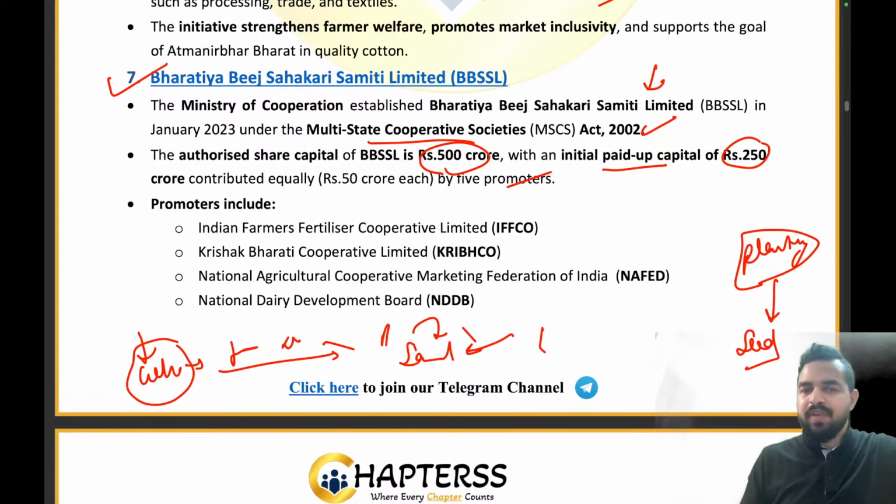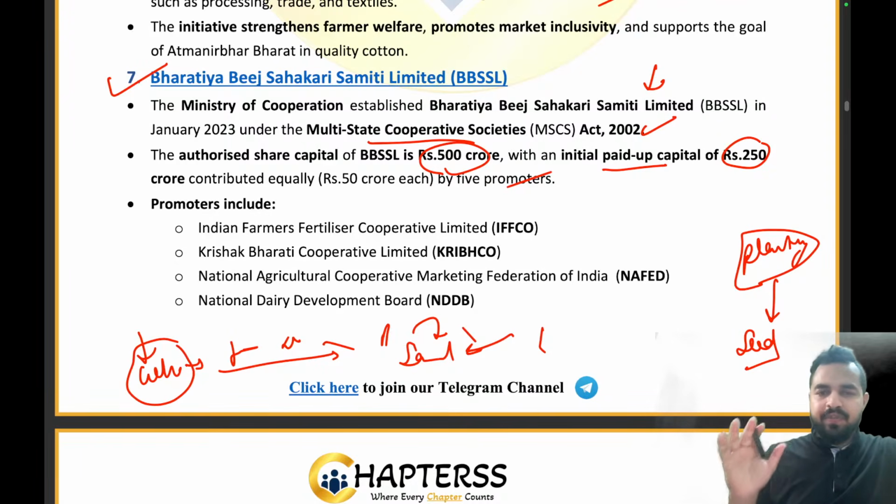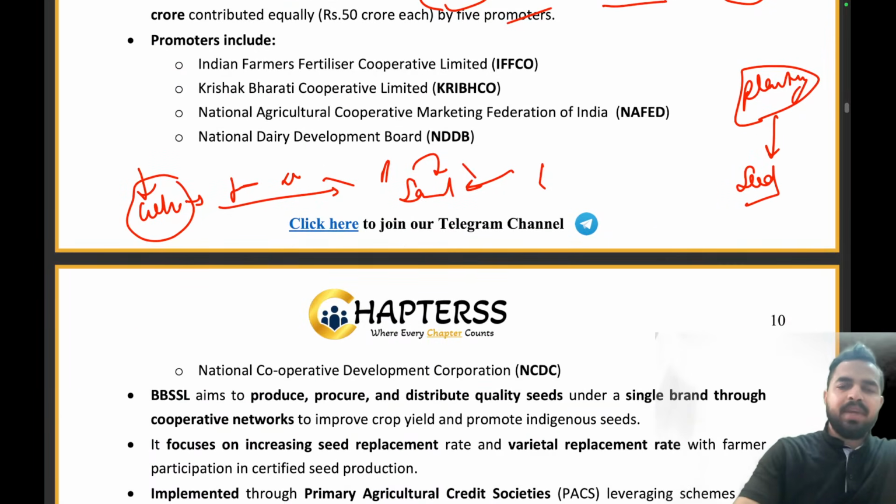Now which are the 5 promoters? So guys, it is 250 crore. Paid up capital is 250 crores and authorized share capital is 500 crores. Now the paid up capital is being contributed by the 5 different stakeholders, that is IFFCO, CRIPCO, NAFED, NDDB and